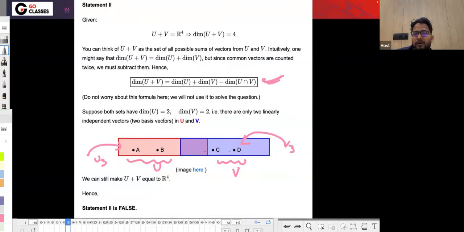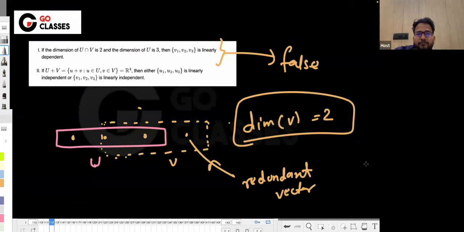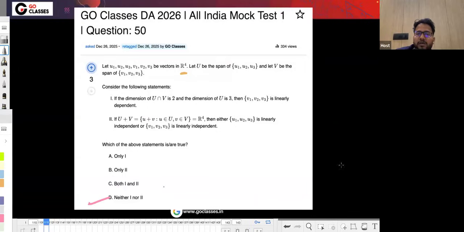You can say suppose that the dimension of U is 2, and the dimension of V is 2. Then there are only two linearly independent vectors in each basis, right? So you can still make U plus V to be R4, and then you can still work. So here both the statements are actually false. So D is the correct answer. Both the statements are false.